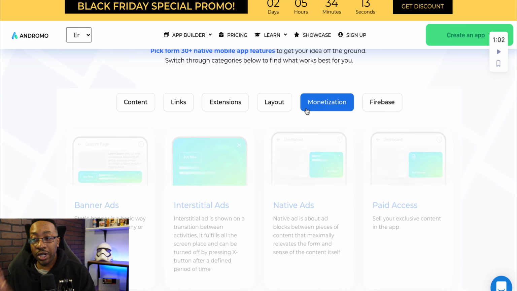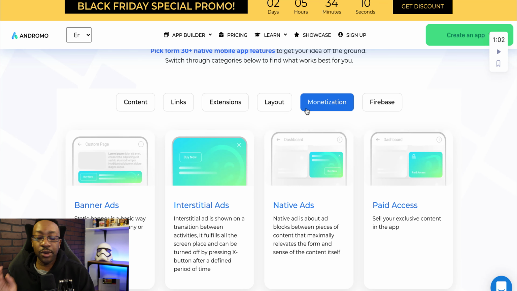And then also, which is really hard to come by with a lot of no-code platforms, the monetization across the app. You can do banner ads, interstitial ads, native ads, and paid access. What I like about this is, usually if you're looking at things like Adalo, Softr, and others, or even Glide, you're going to have to do almost a hodgepodge.